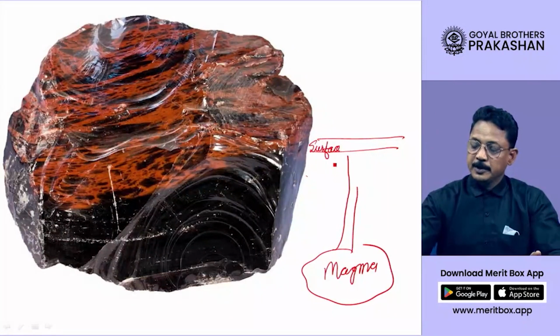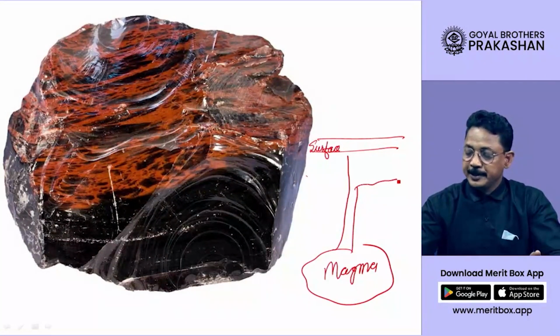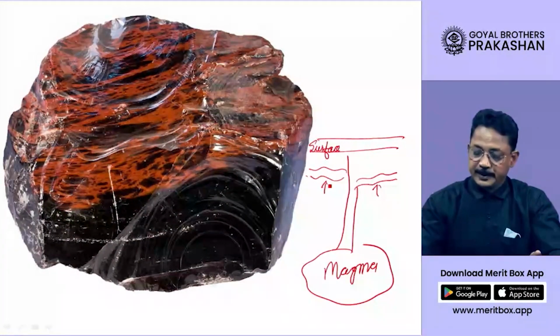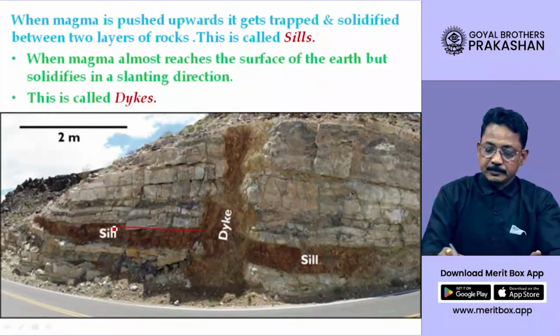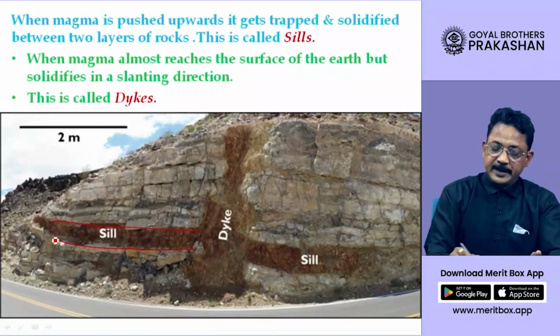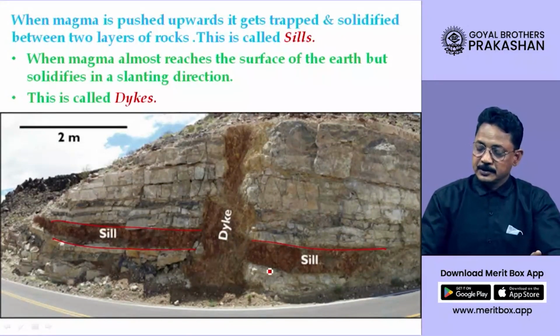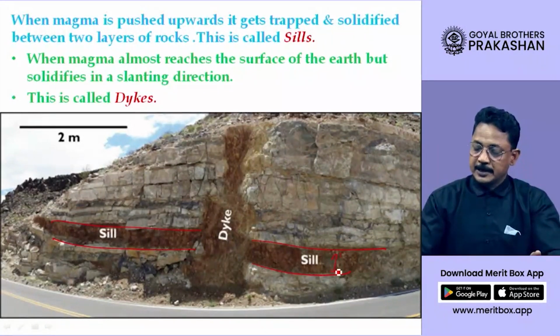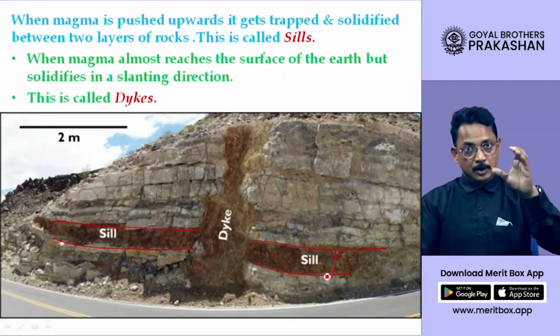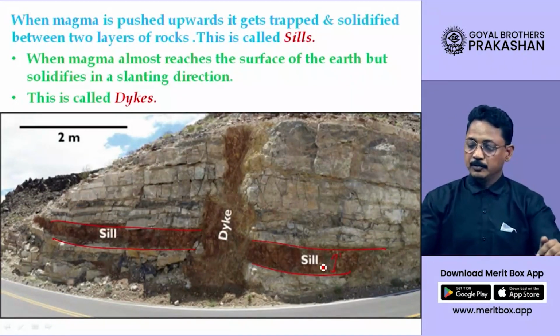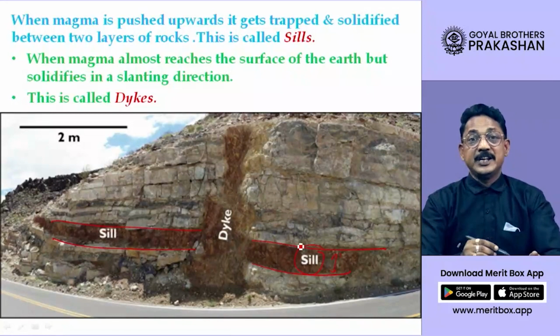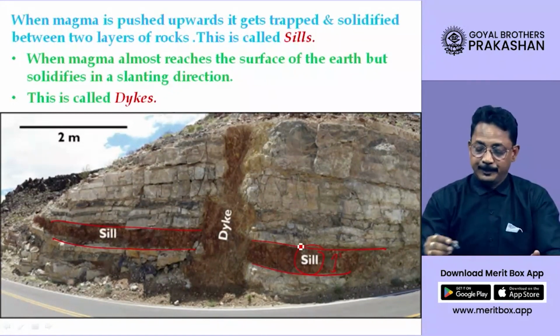Before it comes out, sometimes it spreads sidewise, dear students, and starts getting solidified below the earth's surface, as you see in this picture. So it solidifies sidewise. Now these rocks, which are intrusive or plutonic but formed below the surface horizontally, we call by the name sill, S-I-L-L, sill.